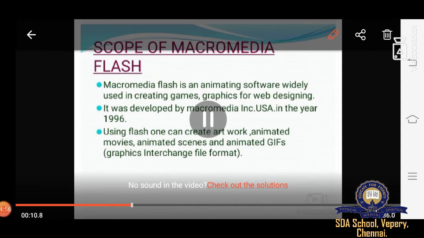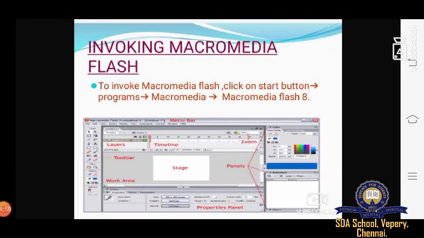Now the next topic we are going to discuss is invoking Macromedia Flash. To invoke Macromedia Flash, first we need to click the Start button. Then Programs will appear, and then Macromedia. You click on Macromedia and Macromedia Flash will appear. Then the application window appears as shown below. You can see the diagram over there, and then you can use it for whatever you want to do.